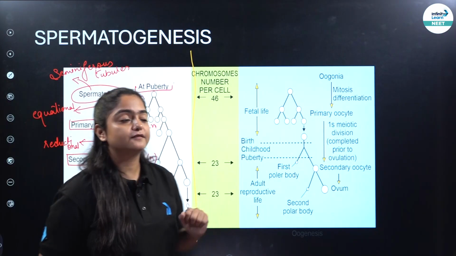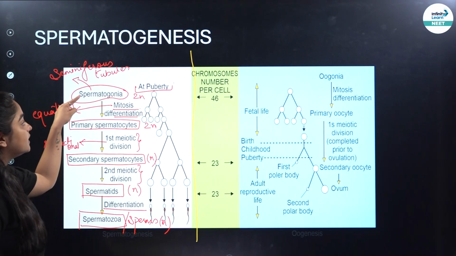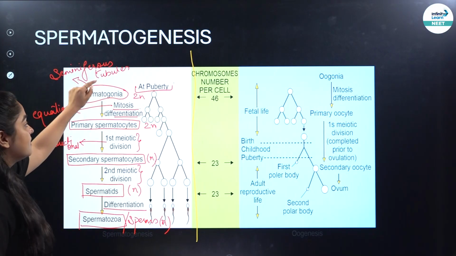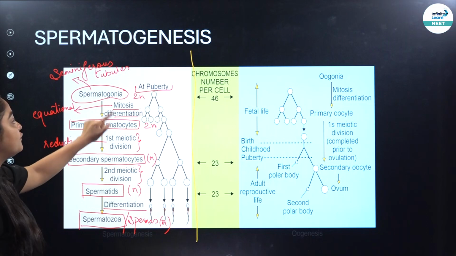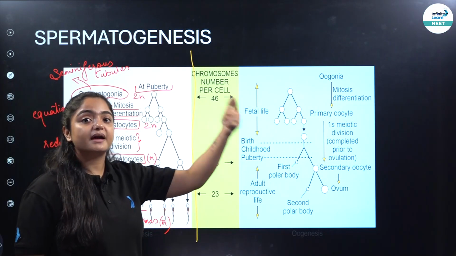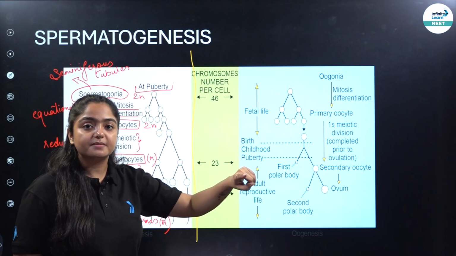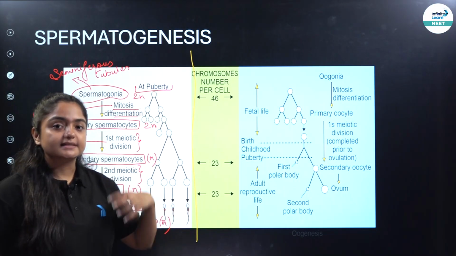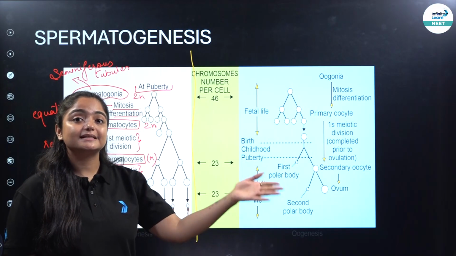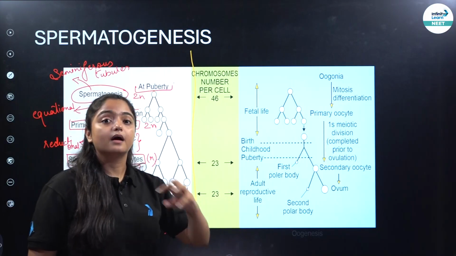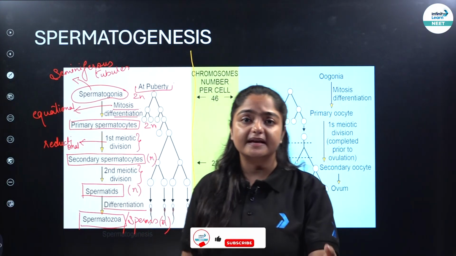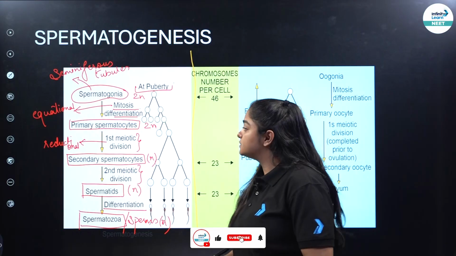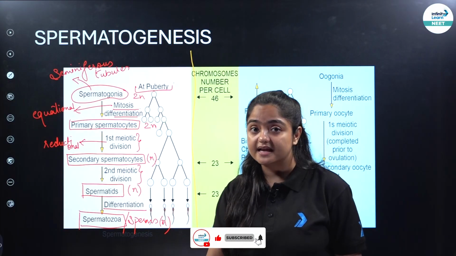I'll give you a quick revision again. Spermatogonia, which is a diploid cell. Mitosis division takes place. It forms primary spermatocyte. Because mitosis has taken place, primary spermatocyte will be a diploid cell. Then the first meiotic division takes place. When the meiotic division takes place, it forms secondary spermatocyte. Because meiotic division has taken place, the secondary spermatocyte over here will be a haploid cell, right?